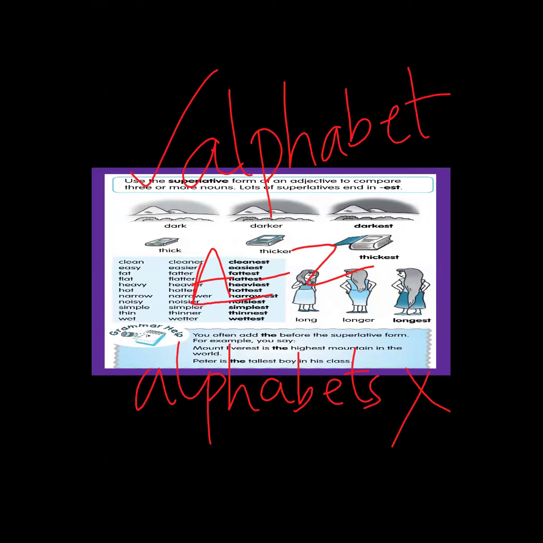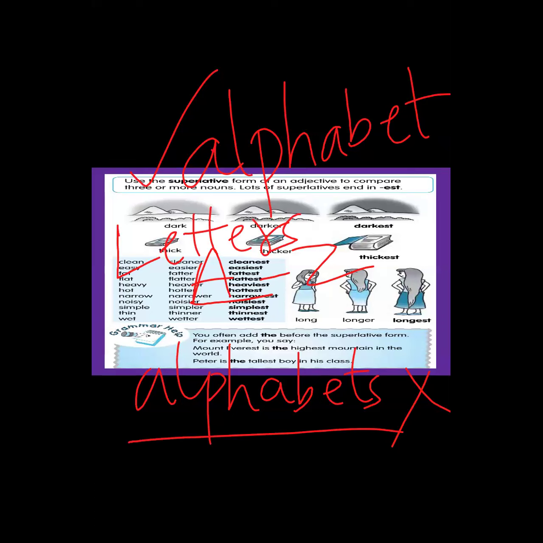What will you call them all together? Letters. Yes, you can say letters. But you say alphabet, not alphabets. Alphabets you are going to use when you are comparing two languages, like English and Urdu alphabets.